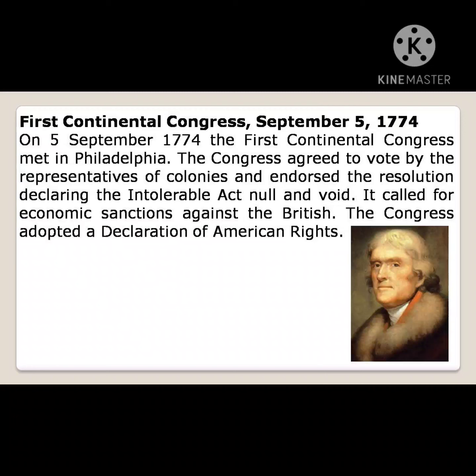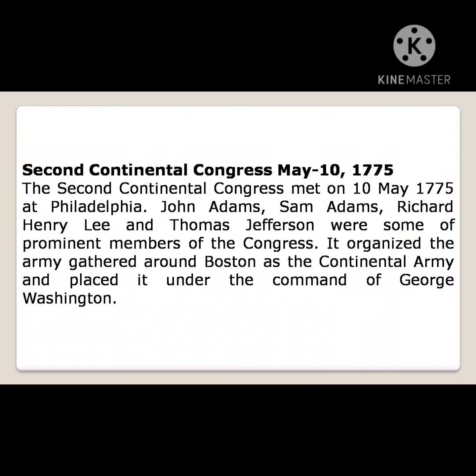The Continental Congress called for economic sanctions against the British. The Congress adopted a Declaration of American Rights, and it called for economic sanctions against the British, not to do any trade with the British.